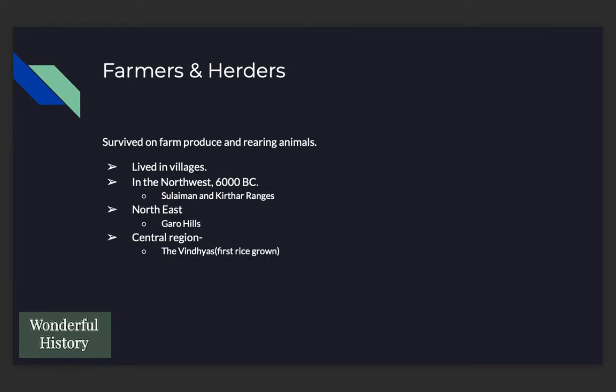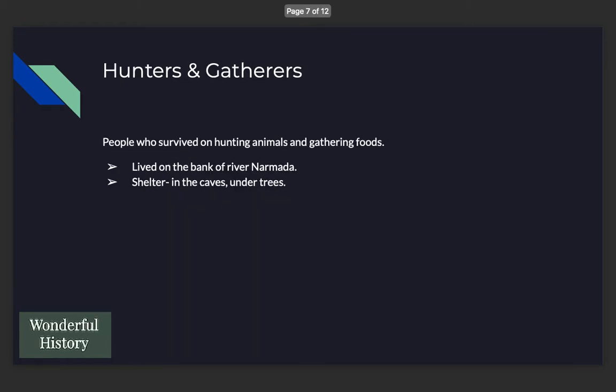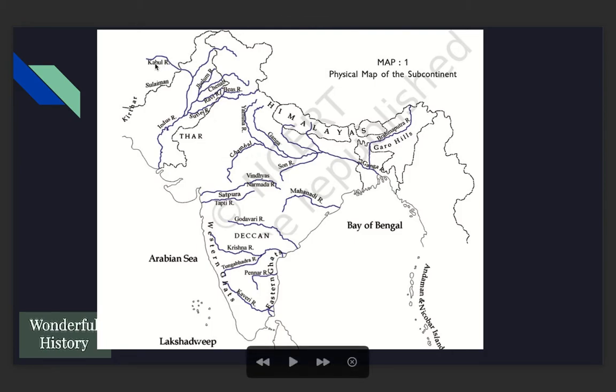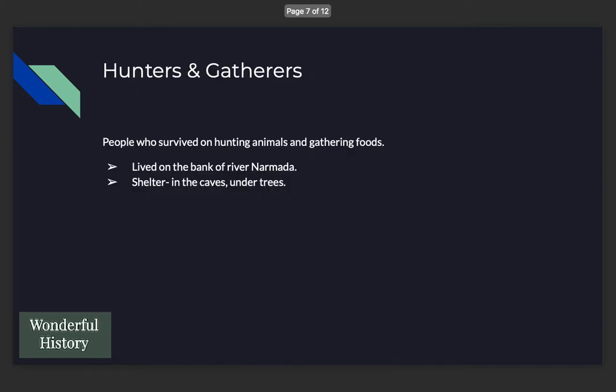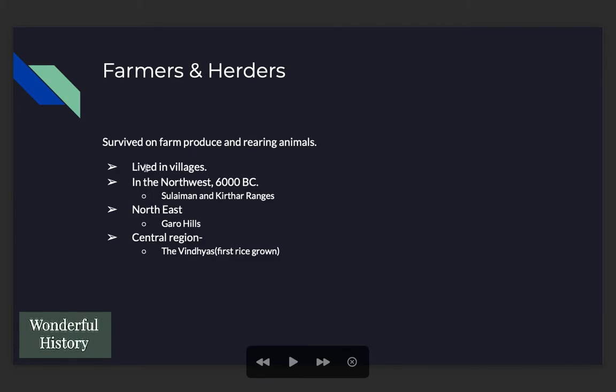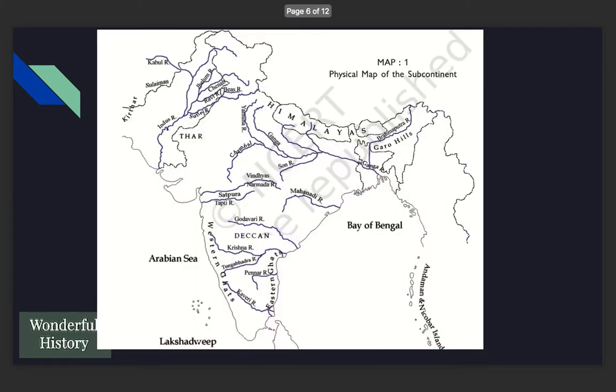So in the northwest, we find the trace of settled villages and settled lives of farmers and herders. We can see here, this is Suleiman and Kirthar range. Around 8,000 years ago, we find the traces of settled life, that is the village life over here in our subcontinent. This place is in Pakistan now, but earlier the whole subcontinent was known as India only. Then in northeast we have this Garo Hill, where also we have found the traces of villages. Can you see the Garo Hills here? Then we have the Vindhya range.